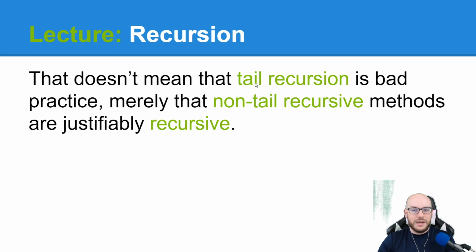That doesn't mean that tail recursion is bad in practice, merely that non-tail recursive methods are justifiably recursive. So if I have a method that is not tail recursive, so the recursive call is somewhere in between, we're going to see one in just a moment, those are much harder to rewrite iteratively. You can do it. Everything that can be written using recursion can be written iteratively and vice versa.